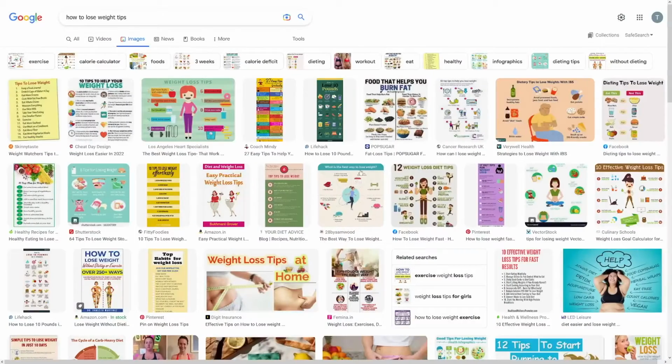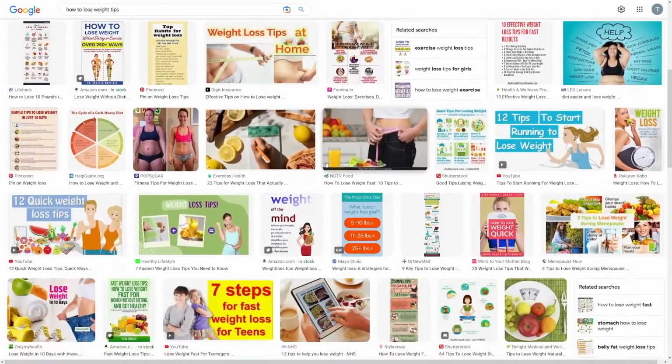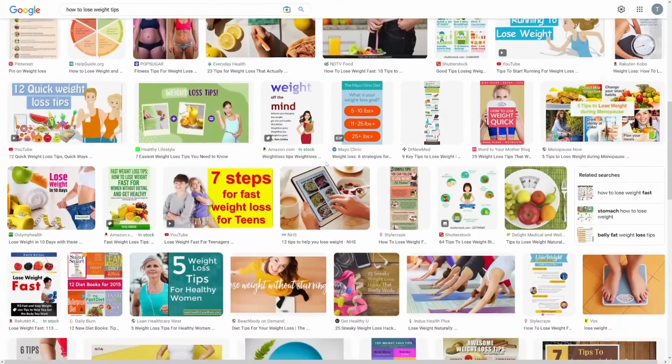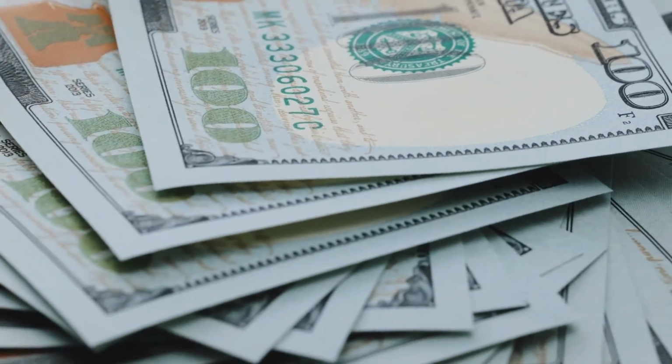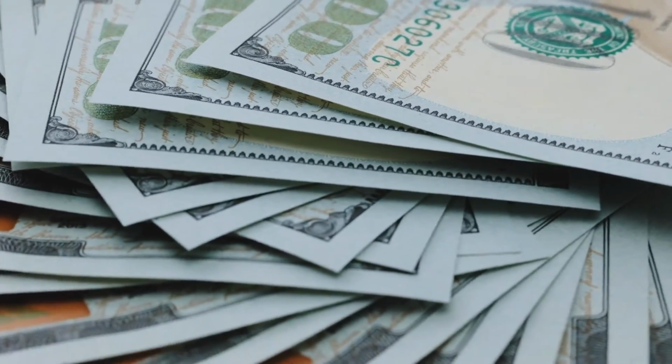So you know that people want to lose weight, okay? People all over the world, they want to lose weight. And that's exactly why we can use this strategy to make money, because it is so popular.